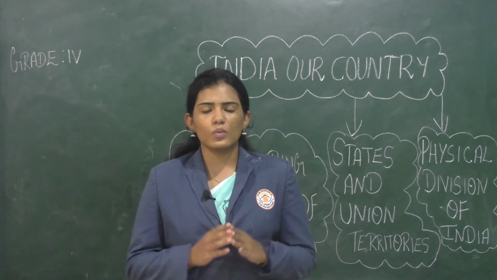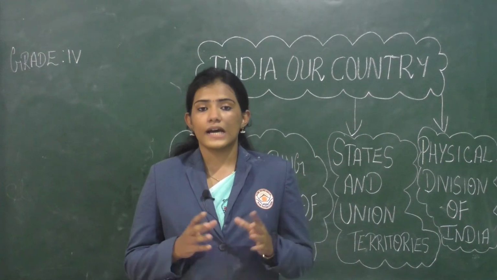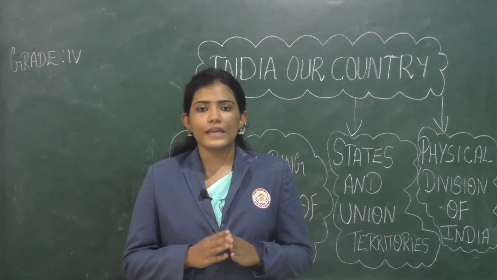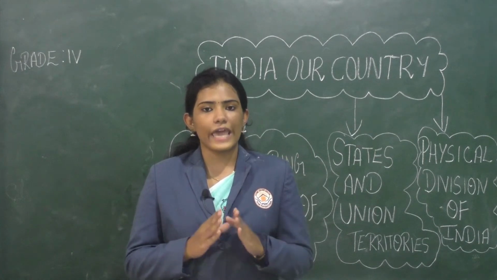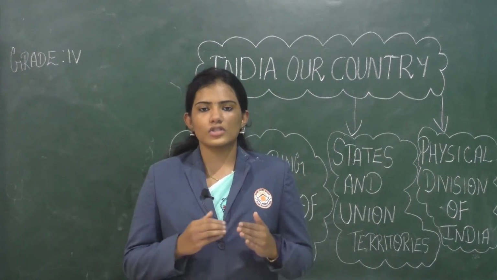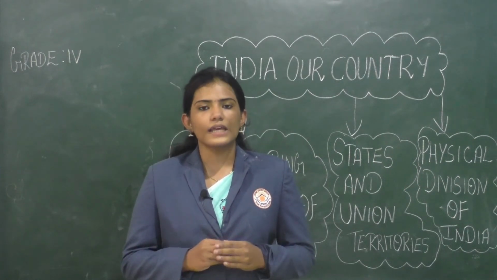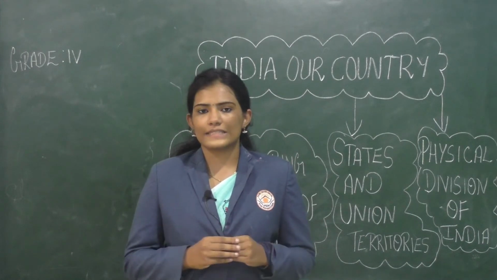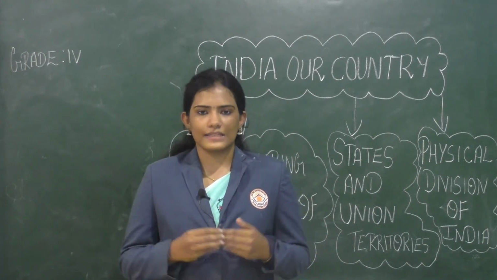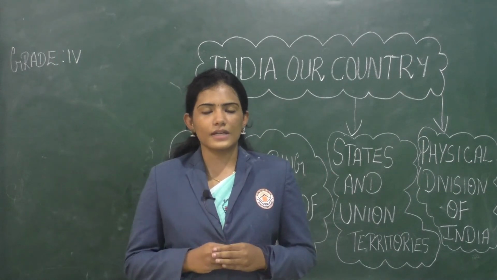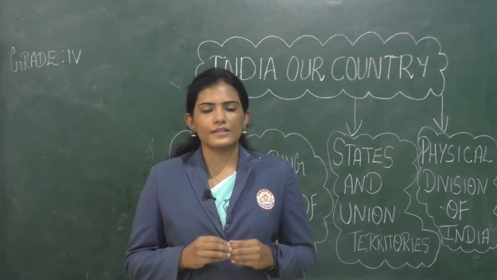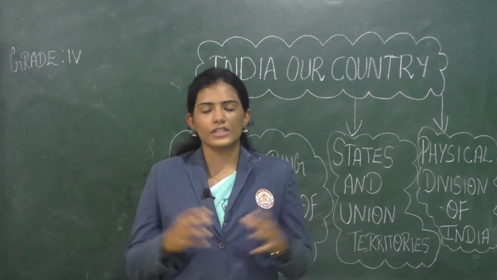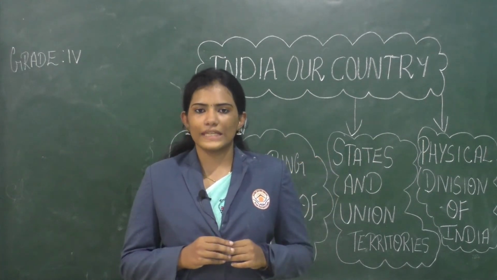So, now coming to what do you mean by a state? A state is a division of Indian constituency where the government is the head of the state, where a chief minister will be appointed to look after the people of a particular state. For example, in Karnataka, that is our state, Chief Minister B.S. Yediyurappa is the CM. So in same ways we have different Chief Minister of all those 28 states.